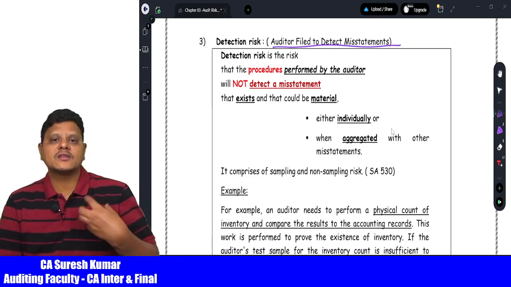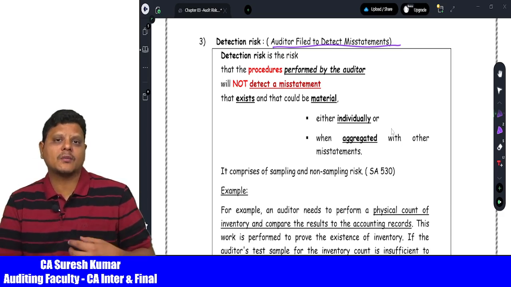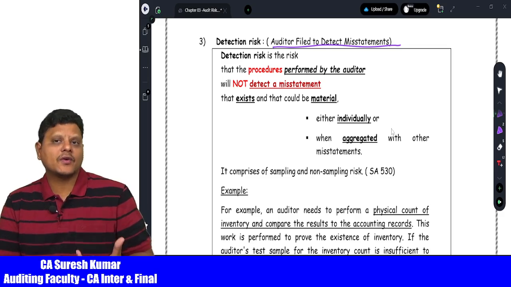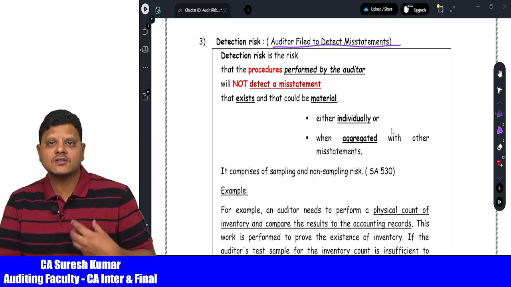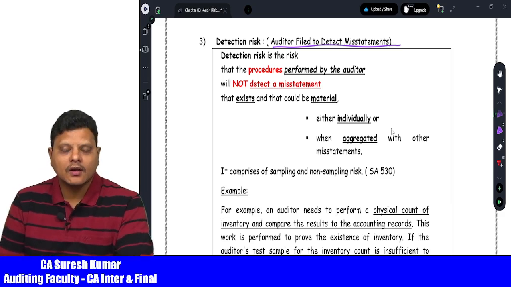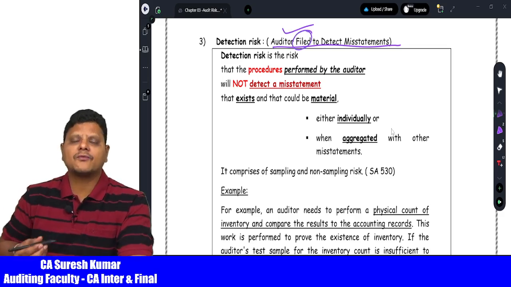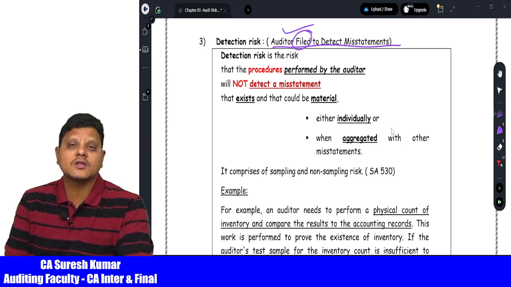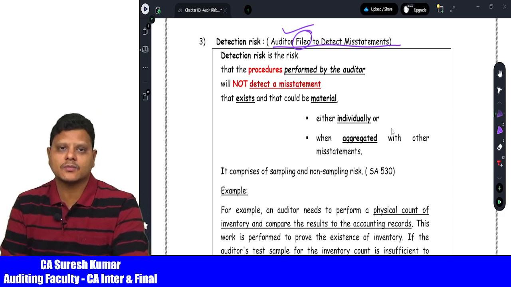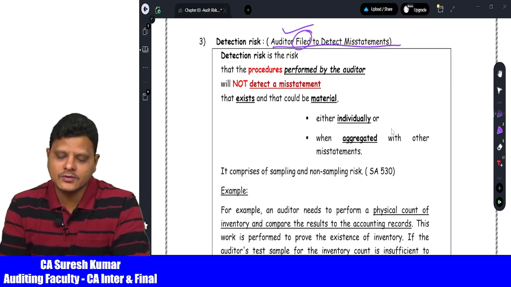The auditor is applying his audit procedures. Various audit procedures are available to the auditor as per standards SA 500, then 505, then 520. All these standards talk about audit procedures. But still our auditor has failed to detect. Now, when the auditor fails to detect such kind of misstatement, who is responsible for this? The auditor only is responsible. The auditor is supposed to plan the audit procedures properly.